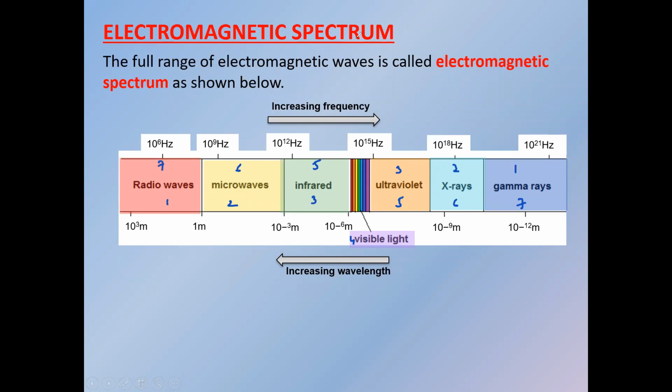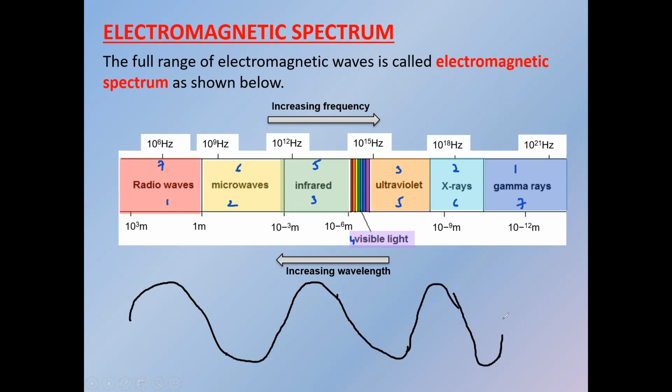But how is the order different, from left to right or right to left? How are radio waves different from gamma? Basically, radio waves have a longer wavelength. Longer wavelength means greater spacing between successive crests. When we move towards gamma, the wavelength decreases, as wavelength is the distance between two successive crests.